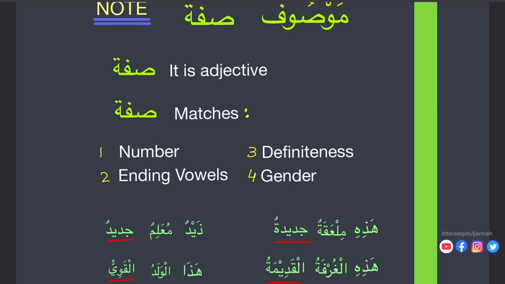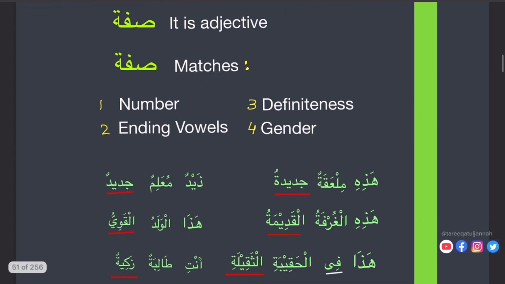If we know these points, it's easy for us to understand how sifa works. Adjectives in Arabic, sifat, match or agree in number, ending vowels, definiteness, and gender. These are very important points to keep in mind.